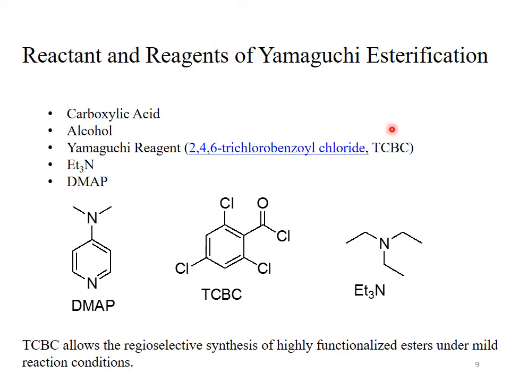Remember, the reaction in the presence of TCBC, trichlorobenzoyl chloride, is a regioselective reaction, and this regioselective synthesis leads to the formation of highly functionalized esters. The reaction conditions during Yamaguchi esterification, or we can say Yamaguchi lactonization, are milder reaction conditions.